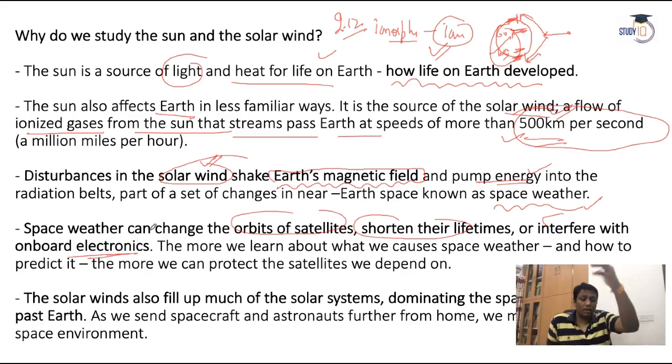Even, you know, when the solar wind comes toward the surface, NASA said maybe any country's satellites could stop working. It means that because of solar winds and solar flares, a big level of disturbance is possible. Okay, and this is the reason, and these are the statements written there, and I hope you are very clear.